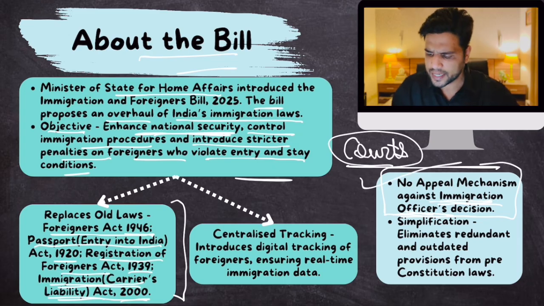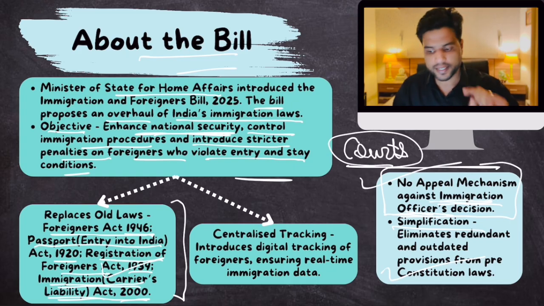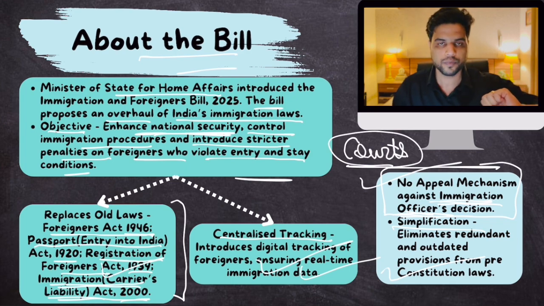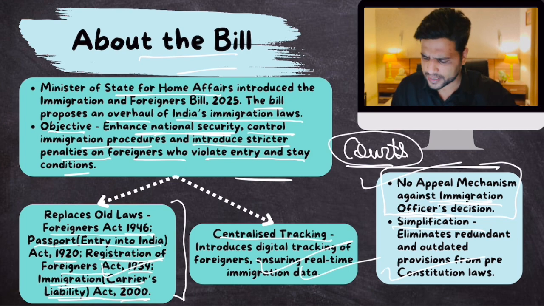Though the benefit is that this law will simplify earlier British era laws. Clear? Plus, one more good thing is added in this law. This law has the provision of centralized tracking of all illegal migrants across all states. So this would ensure better tracking of illegal migration. Clear? So that's all you need to know as far as this topic is concerned.